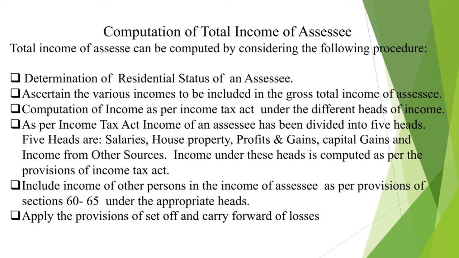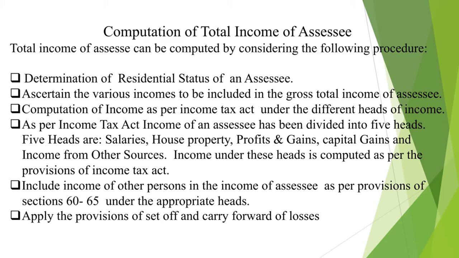After determining the residential status of an assessee, various incomes to be included in the gross total income of assessee are to be ascertained. Next step is to compute income as per Income Tax Act under the different heads of income. As per Income Tax Act, income of an assessee has been divided into 5 heads, and these 5 heads are salaries, house property, income under the head profits and gains, capital gains, and income from other sources. Income under these heads is computed as per the provisions of Income Tax Act.